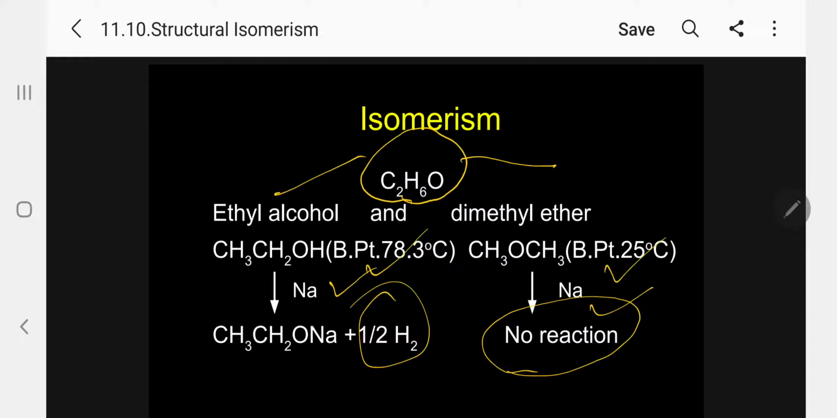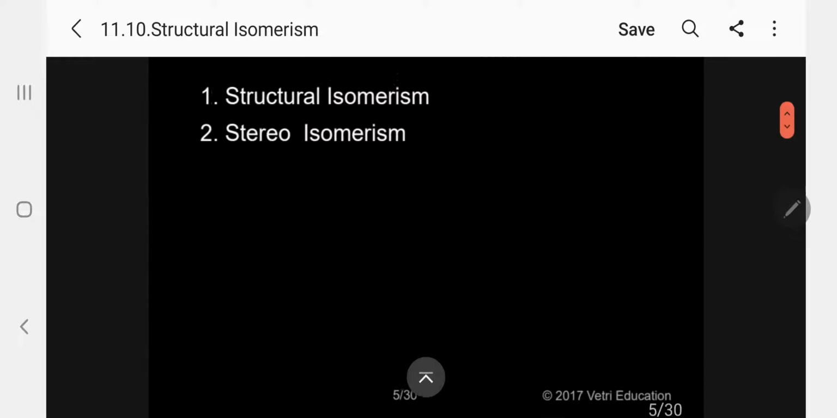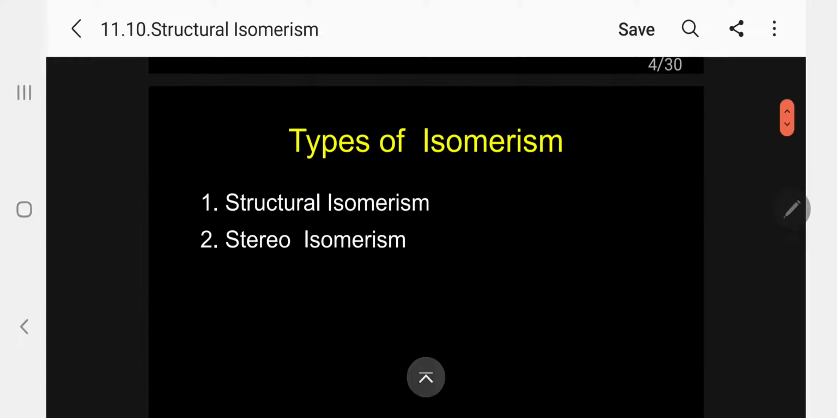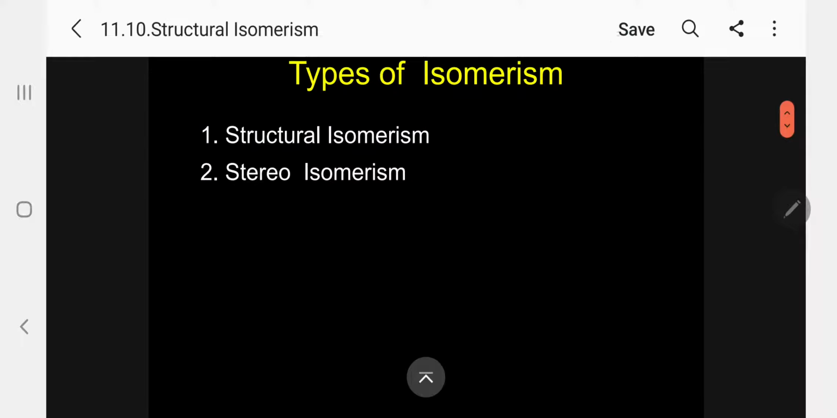So, compounds having same molecular formula C2H6O but different physical and chemical properties are called isomers, and the phenomenon exhibited by this isomer is called isomerism. Very clear way I have defined. Now, types of isomerism we have to discuss. There are broadly two types. One is structural isomerism, another is stereoisomerism. First, let me concentrate on structural isomerism.